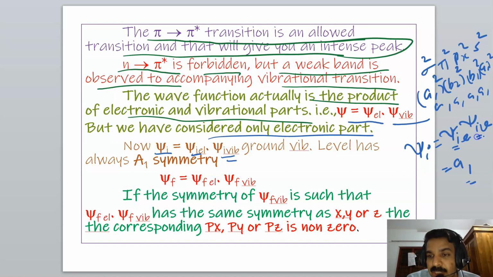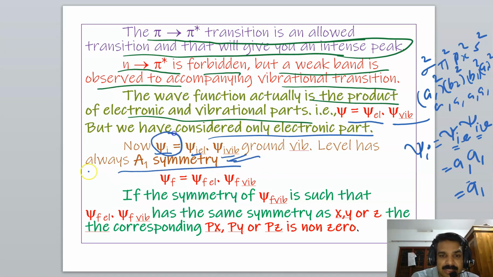And psi I vibrational: we studied that all ground vibrational levels have A1 symmetry, totally symmetric. Do you remember? While discussing vibrational spectroscopy, we studied that all ground vibrational levels are totally symmetric, therefore A1. So A1 into A1 is equal to A1. That means even though we are considering the vibrational wave function, psi I is A1 symmetry.